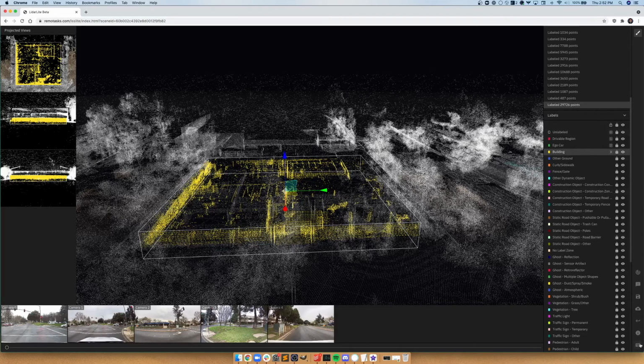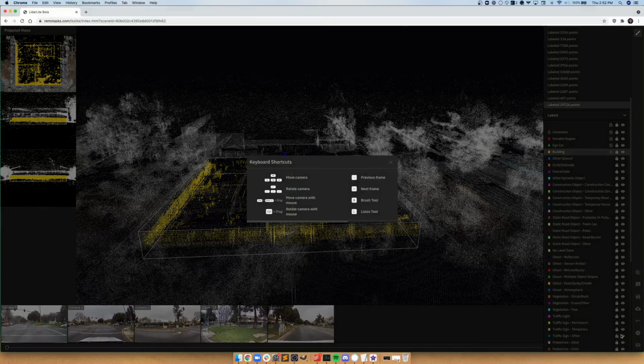For a list of all of the shortcuts that are available, you could enter the shortcut panel here on the bottom right to see all of the shortcuts. And also, you could access the LiDAR Lite documentation and changelog in the resource hub that's available at the top of the instructions.